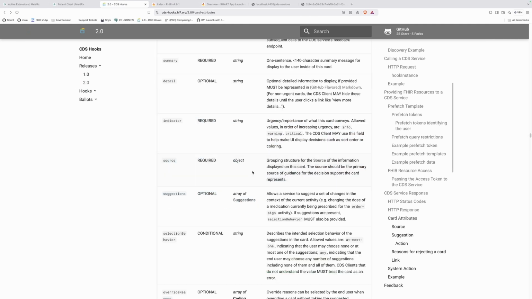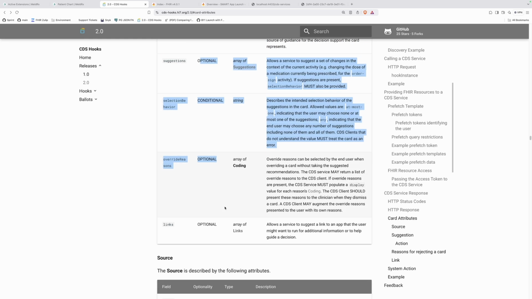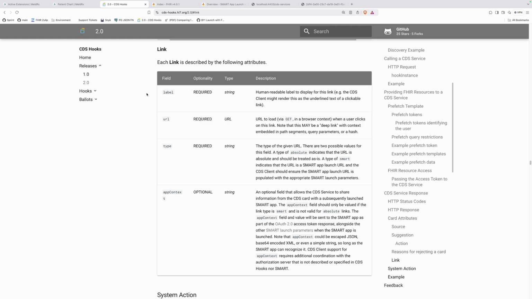The rest of the things are optional, and one thing I just want to point to here as we're going through this, the rest of the stuff is optional. You have the links. So if we take a look at the links, you will see that you can effectively add any URL that you want to launch, and the type of link can be a smart app. So this is a little bit of foreshadowing that you can attach a link to your card, which is going to, if you press it, it's going to open your application.